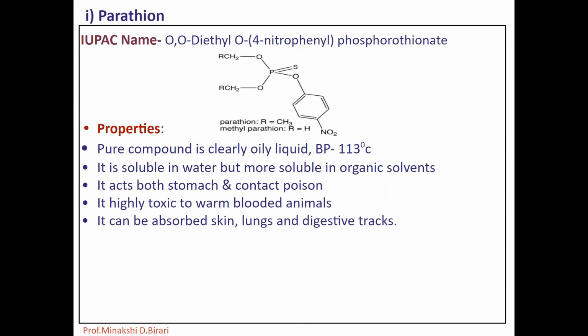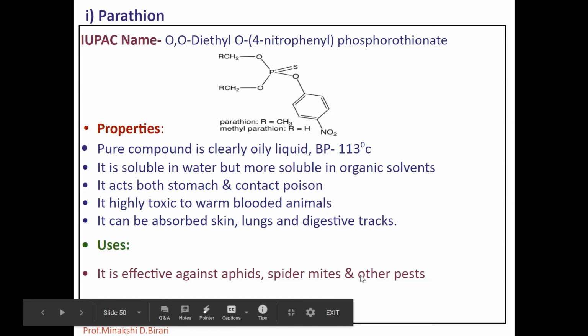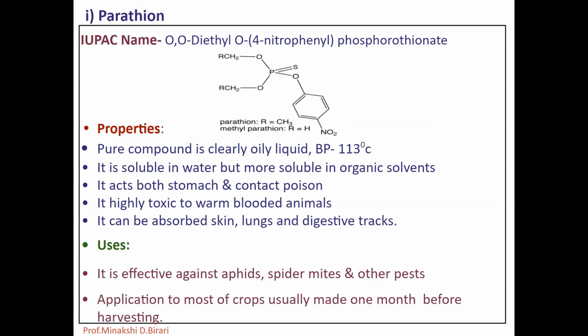It acts mainly as a contact insecticide and is rapid in action. It has a long pest controlling effect for up to 3 to 4 weeks, but it is highly toxic to man and animals. Now what are the uses of parathion? It is effective against aphids, spider mites and other pests. Applications to most crops are usually made 1 month or more before harvest so that there will be negligible residue.